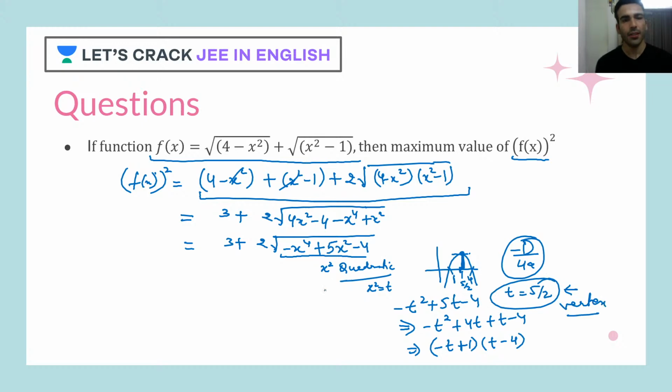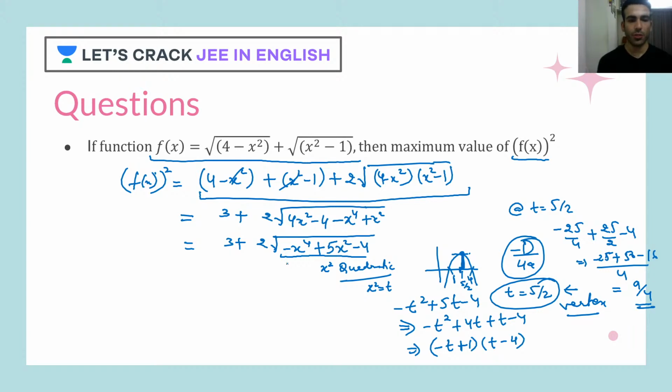When you put t as 5 by 2, what do you see here? I'll get minus 25 by 4 plus 25 by 2 minus 4, and when I solve it, I get minus 25 plus 50 minus 16, over 4. So 25 minus 16 is 9, so 9 by 4. This is the maximum value which is there in the square root.